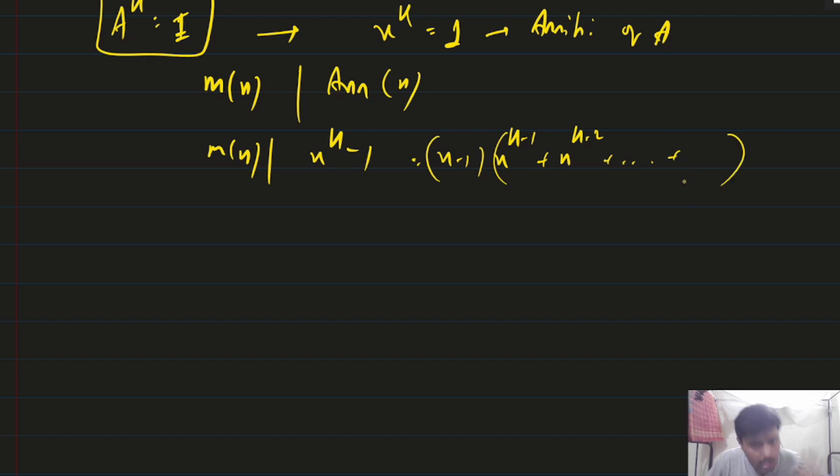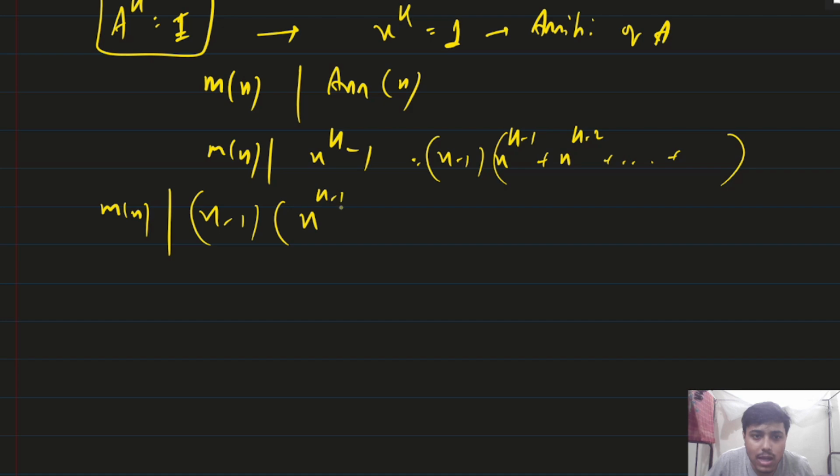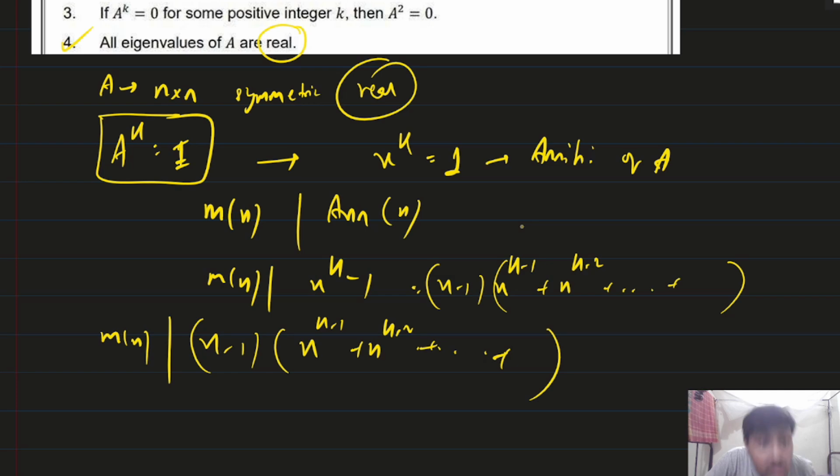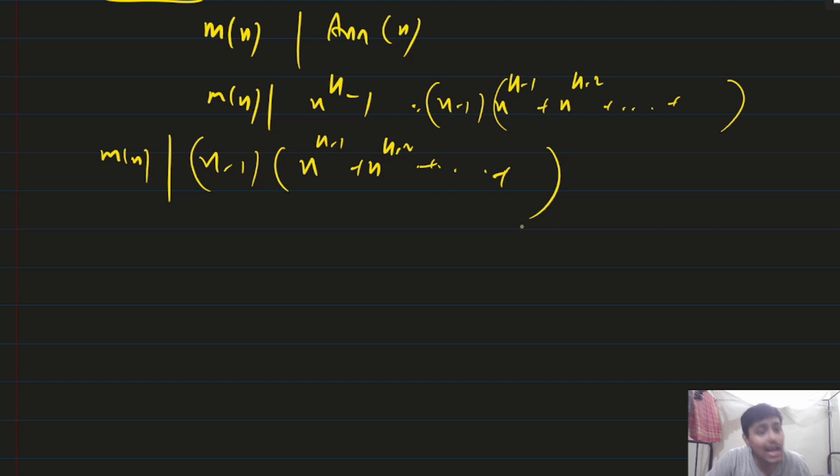Clear? Now you can see that the minimal polynomial divides x minus 1 into x to the power k minus 1, x to the power k minus 2, and so on, ending in some value. Now how will you proceed further? Now you see the question. It is given a real symmetric matrix, and eigenvalues of a real symmetric matrix are always real, and we know that all the eigenvalues should lie in the minimal polynomial. So the minimal polynomial possibility will be only x minus 1.